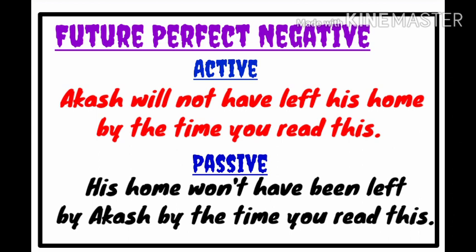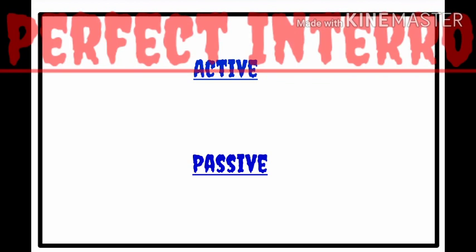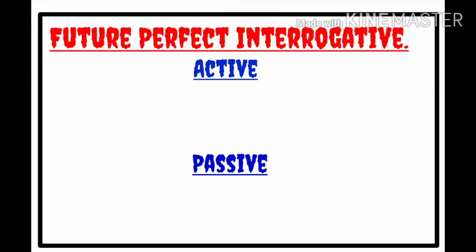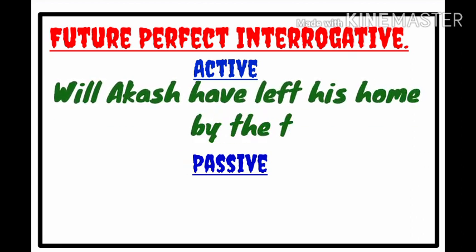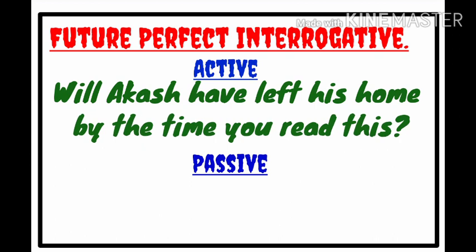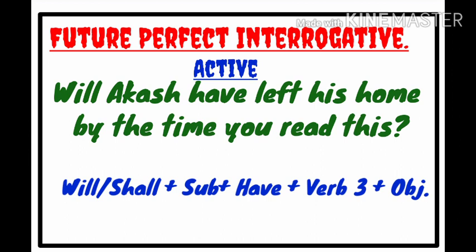Now let's see how it can be changed to interrogative sentence. Future perfect interrogative. So as usual we have to bring the helping verb into the starting of the sentence. Will Akash have left his home by the time you read this? It's a future perfect interrogative sentence. Format is will or shall plus subject plus have plus third form of the verb.